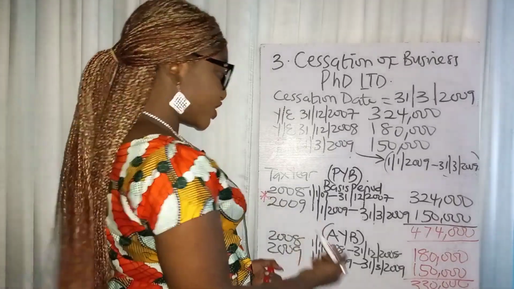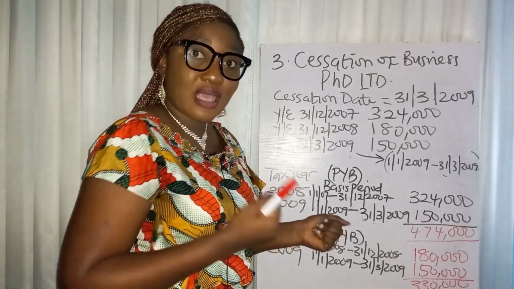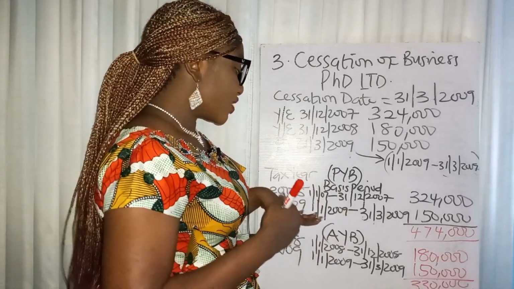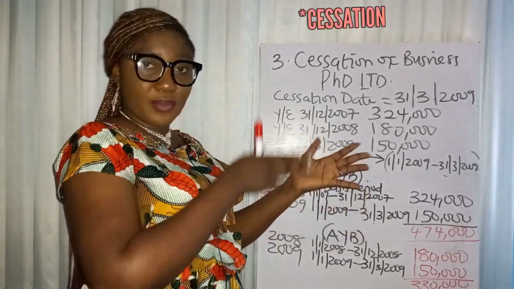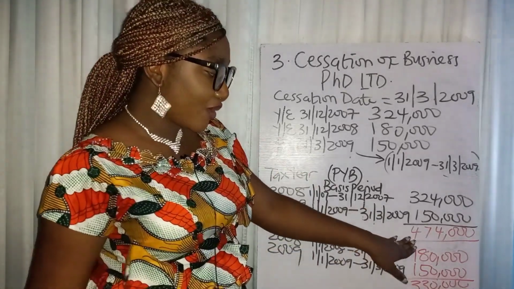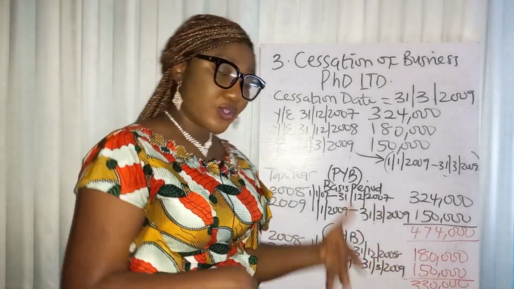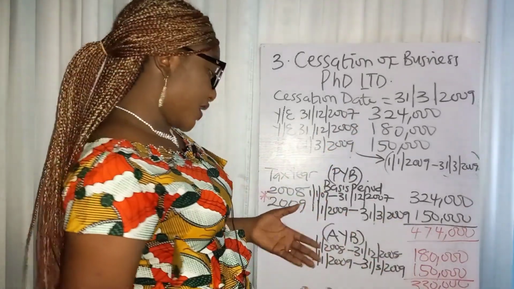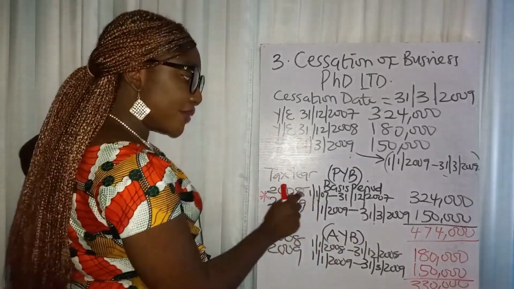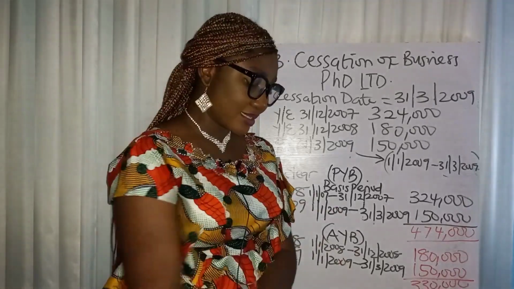Of course, the government will tax you based on what? Preceding year basis. So you know how to write your comments based on the computation above. PhD Limited will be assessed to tax under the preceding year basis of the commencement. We just put the English like that, but state it that because 474,000 assessable profit is higher than 330,000 assessable profit, which will lead to a higher tax liability. So obviously, the tax authority would assess them based on preceding year. It won't do actual year for them. Okay, so I hope you understand this example.